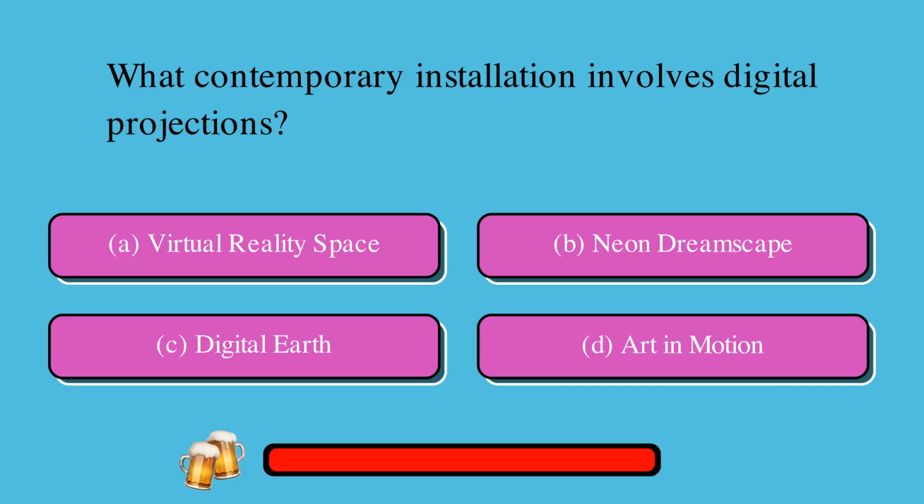What contemporary installation involves digital projections? A. Virtual reality space, or B. Neon dreamscape, or C. Digital earth, or D. Art in motion? The correct answer is C. Digital earth.